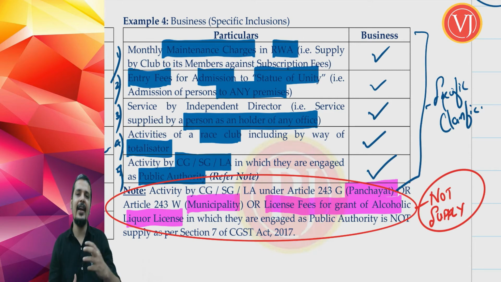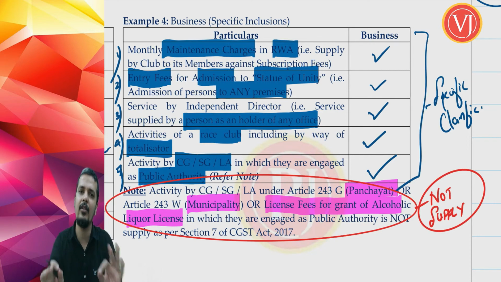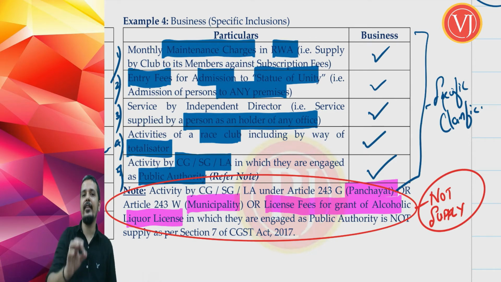So I am just adding a note. Is it given anywhere in business? No. Business stops here. Business tells that even activity of government, even when they are engaged as public authority, it is business. So business stops here. I have just added an extra note to tell that there are 3 cases, there are 3 points where government is doing something which does not attract GST.